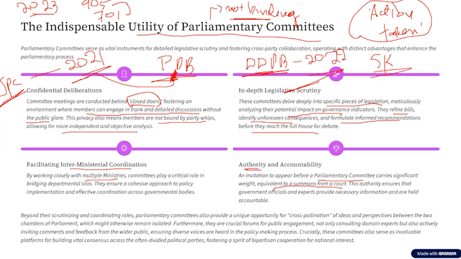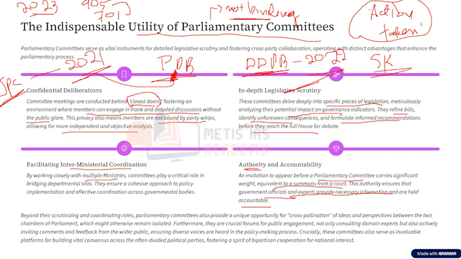Similarly, the invitation given by the parliamentary committee, the invitation to appear before the parliamentary committee, is also equivalent to the summons of the court. And if one cannot come, he or she has to give the reasons, which the panel may or may not accept. That is a very important thing. Now, this authority ensures that the government officials and the experts provide necessary information and are held accountable to whom? To the parliamentary committee.